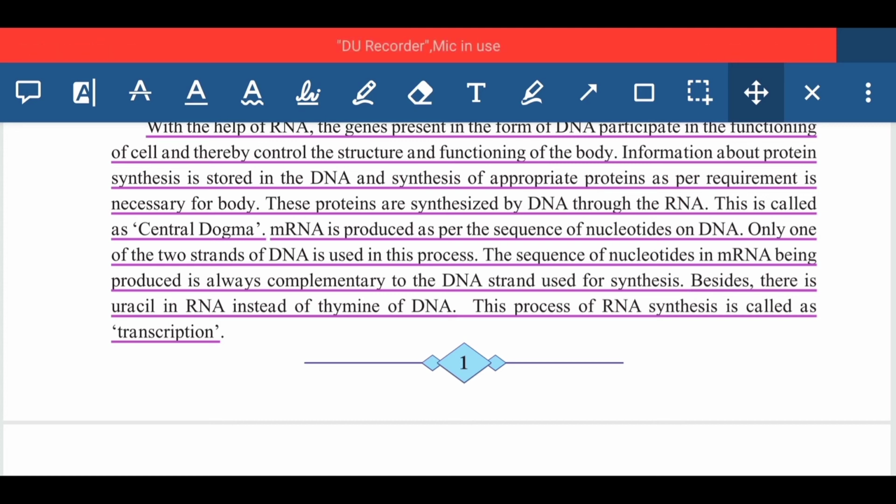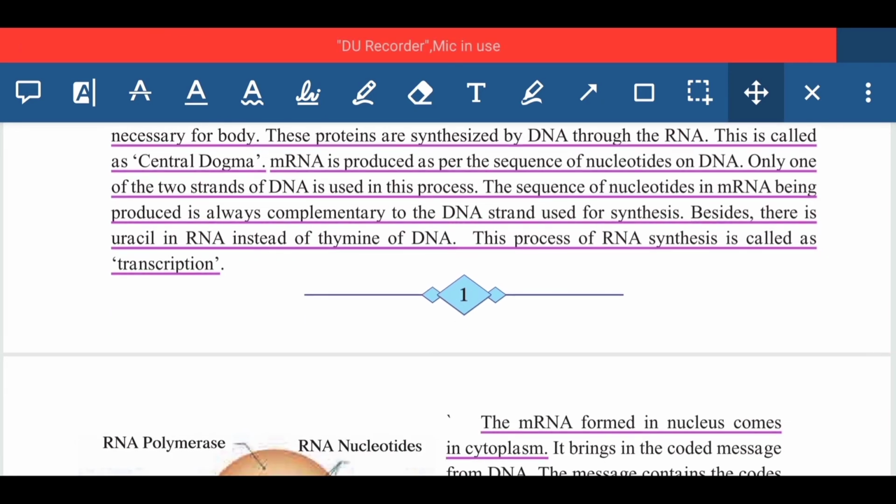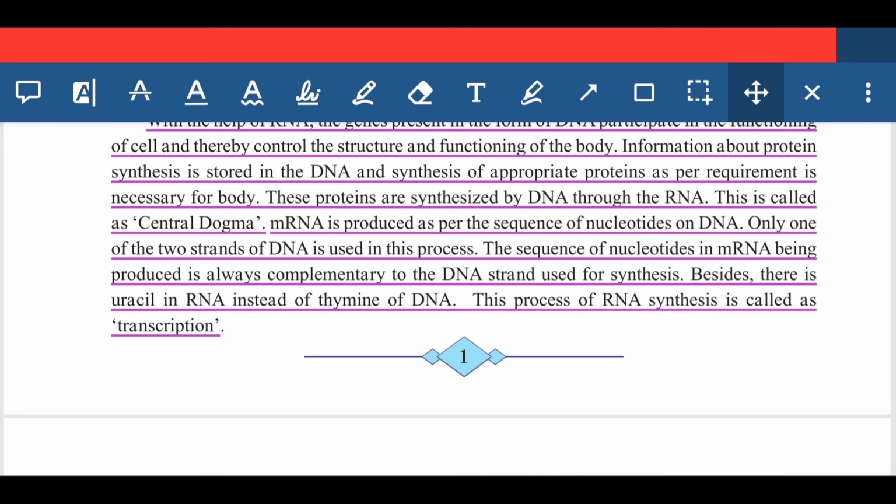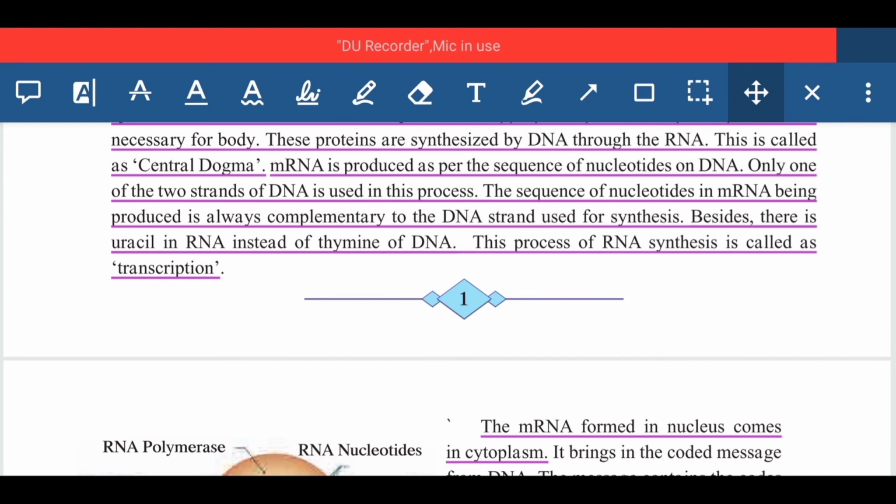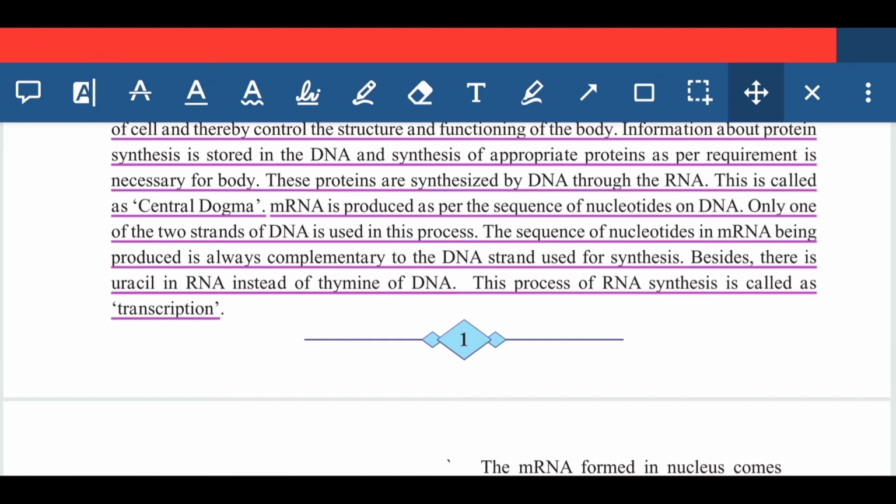This process of RNA synthesis is called transcription. In short, we can say that the synthesis of the particular protein. Here, in transcription, what you will remember is that the process of RNA synthesis is called transcription. But if the concept comes in an exam, write or explain